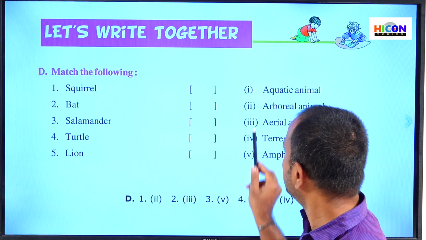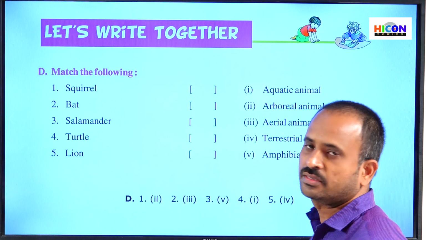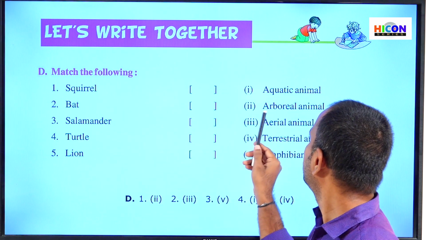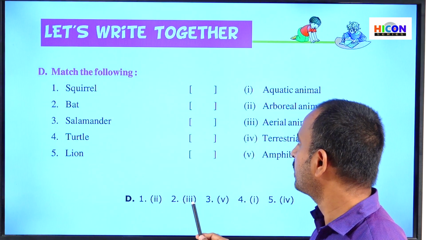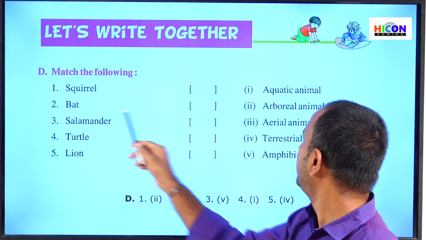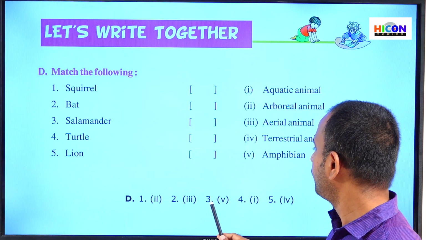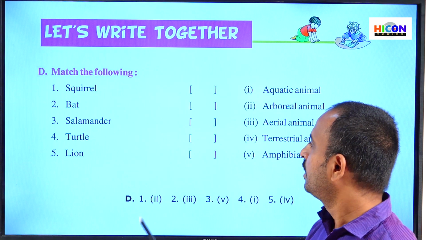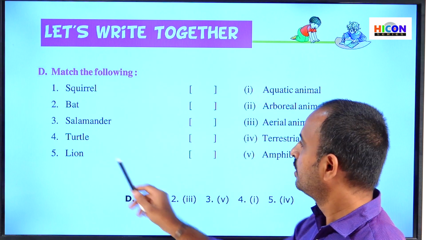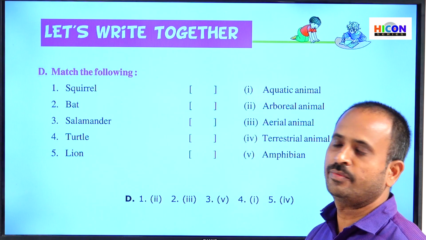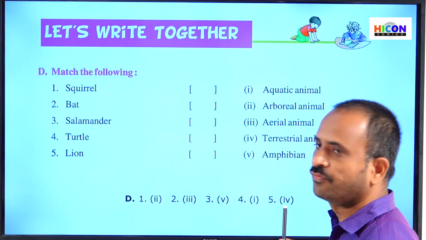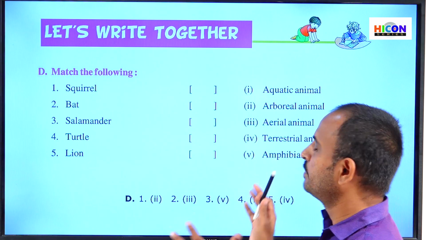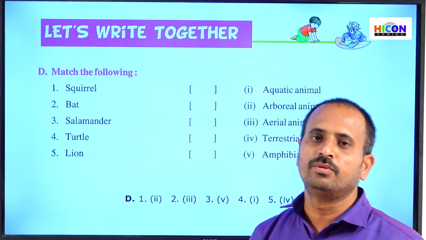So children, this is the matching and these are the answers. The answer for the first one is 2, that is squirrel is an arboreal animal. Answer for the second one is 3, that is bat is an aerial animal. Answer for the third one, salamander, is 5, that is amphibian. And answer for the fourth one is 1, that is a turtle is an aquatic animal. And answer for the fifth one is 4, that is a lion is a terrestrial animal. So children, note down this matching and answers in your notebook.